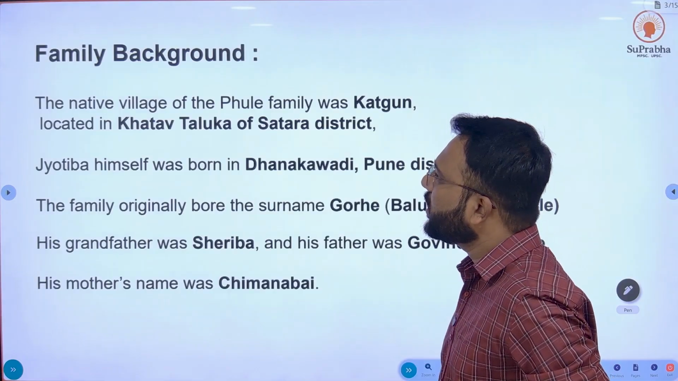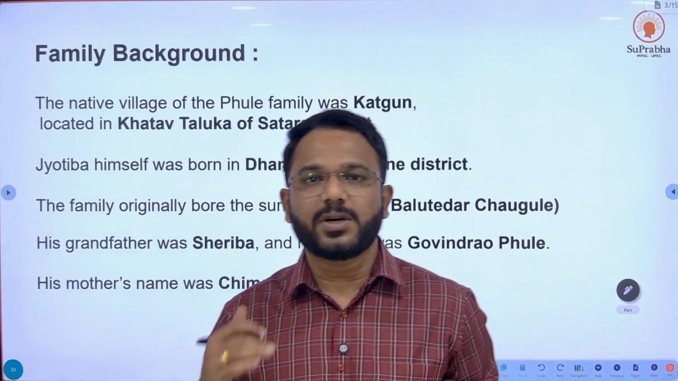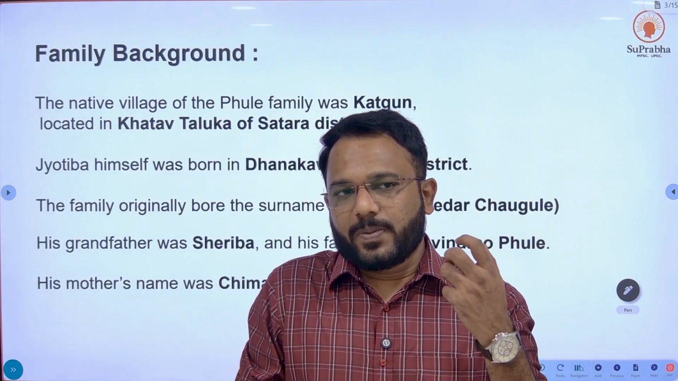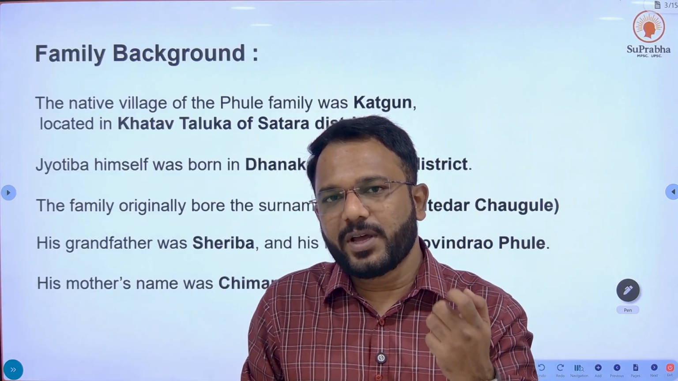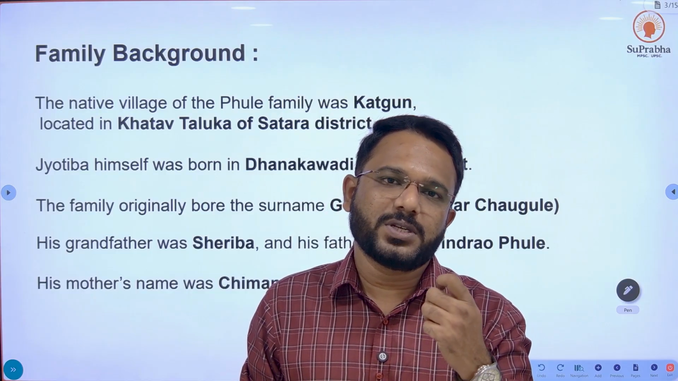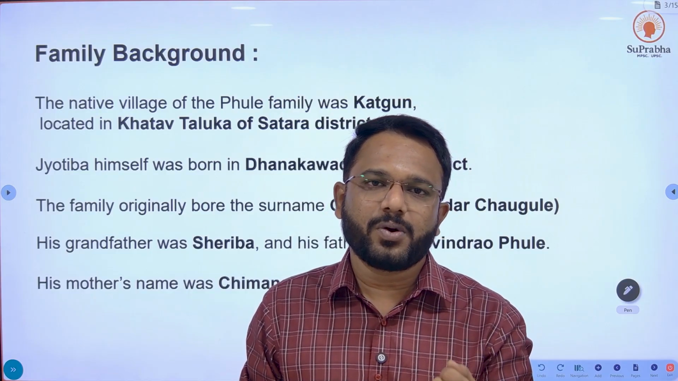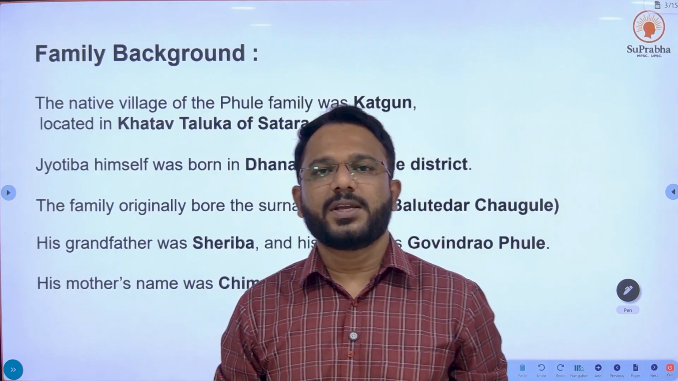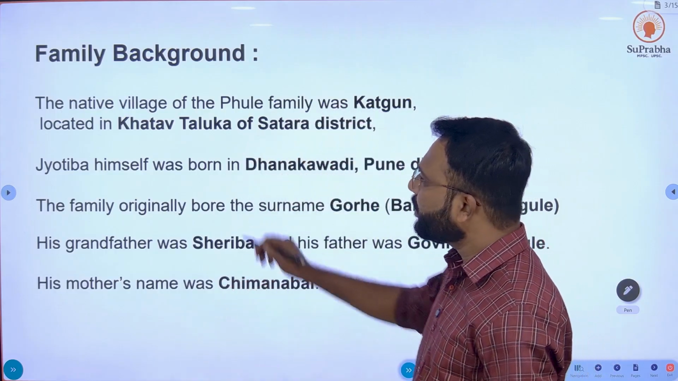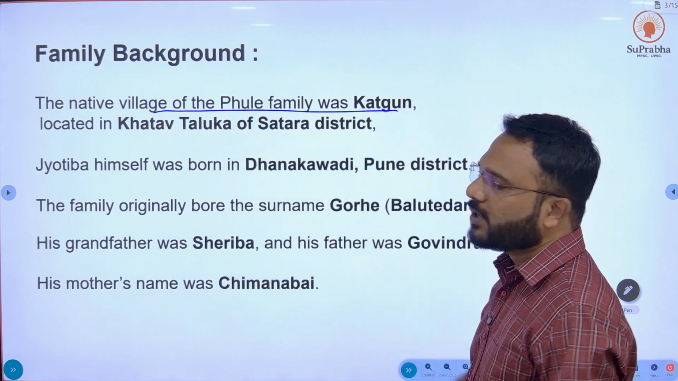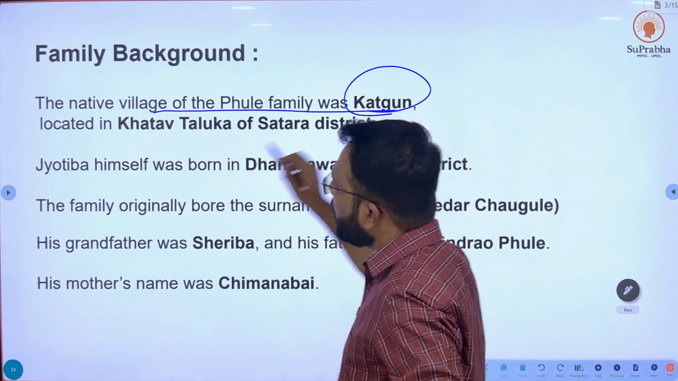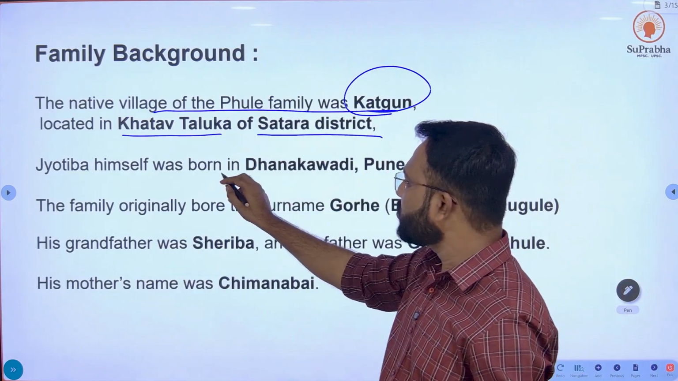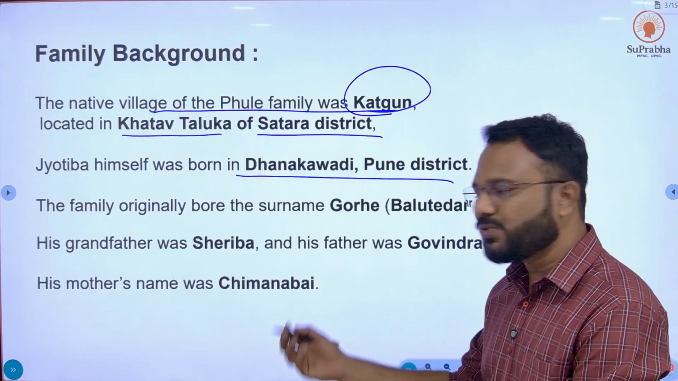Moving on to the next slide, that is family background. In this slide we will look at his origin, where his proper hometown was, and the names of his father, his mother, his wife, and everything else. The native village of the Phule family was Khatav, in Khatav Taluka, Satara district. Jyotiba himself was born at Dhanakwadi, Pune district, which we have discussed earlier.